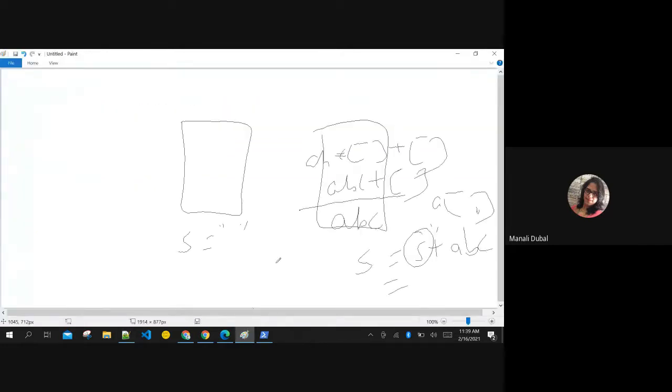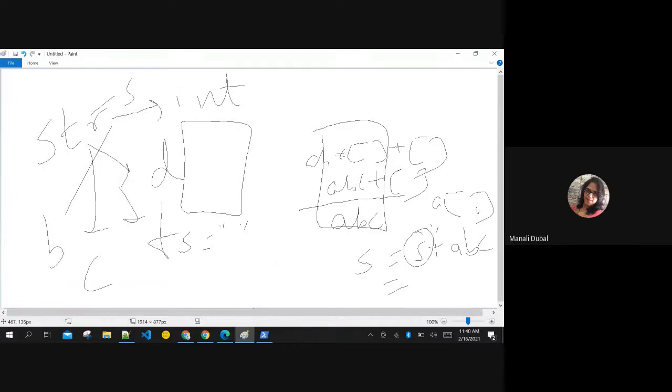If you know the mechanism to convert string to integer, or string to any integral data type, maybe double, maybe float, maybe character, maybe byte, maybe short, there should be a mechanism to convert string to any of these data types.